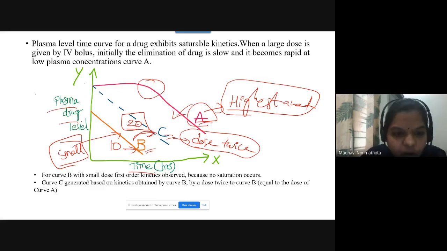Your plasma drug concentration versus time curve gets saturated at the highest amount of the drug.